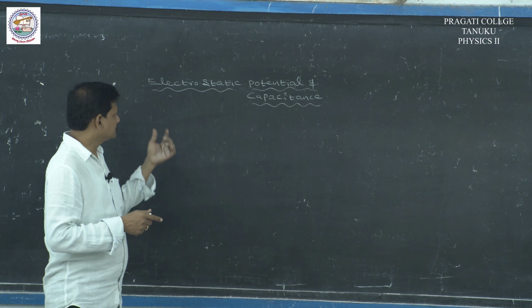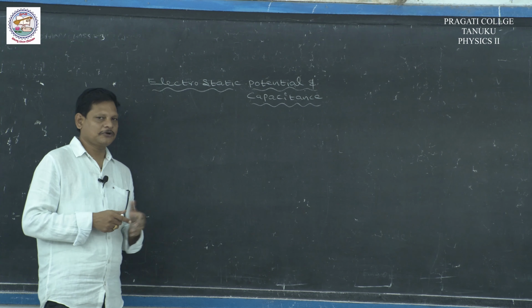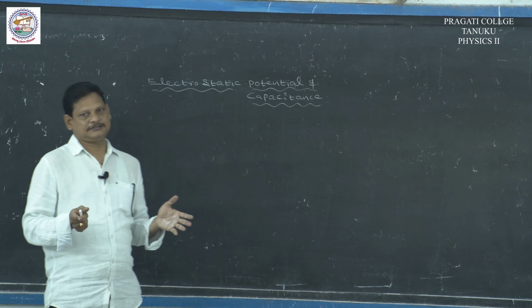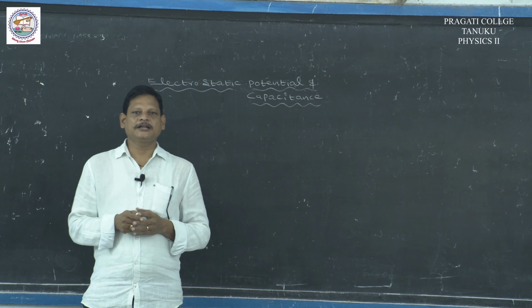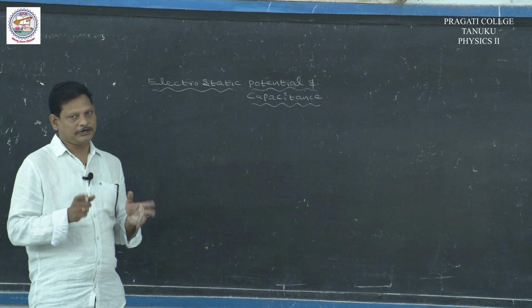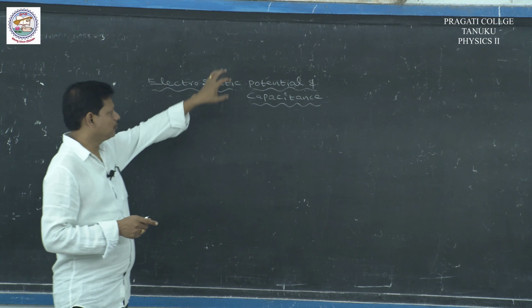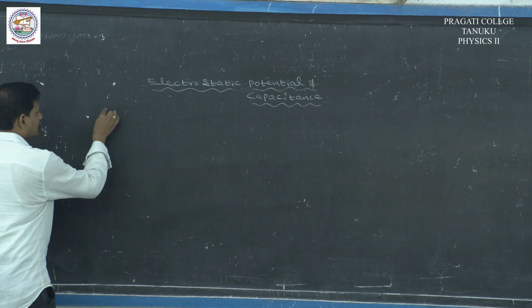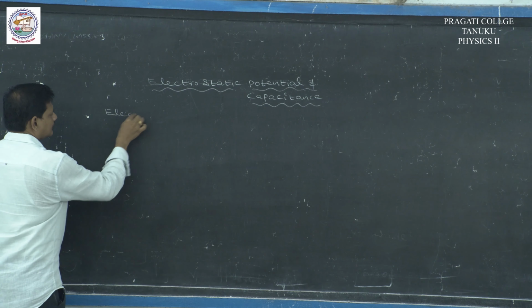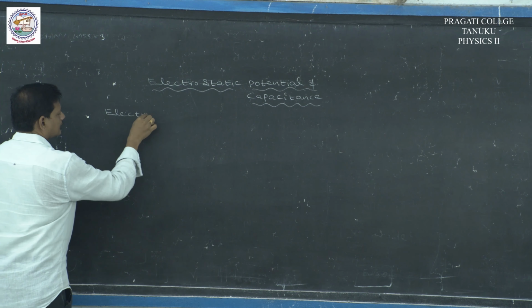Good morning students. Today we are going to discuss the second chapter from electricity, that is electrostatic potential and capacitance. In this chapter we are having two parts. One is about potential and the other one is about capacitance. Then first, electric potential.